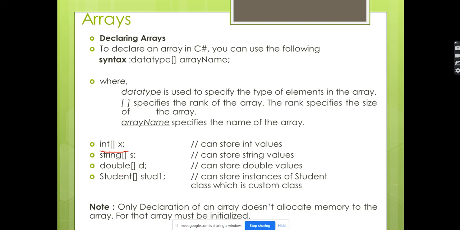Okay. Double student. Syntax is the same whatever data type you use. Don't get confused again over there. Whether you're creating for the integer, string, double, or student, or your user defined custom type, we'll see about that. Whatever data type you create, the syntax will be the same.